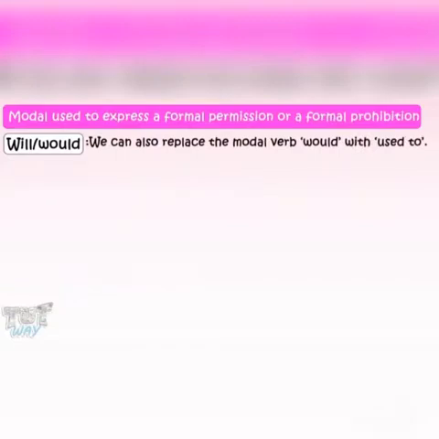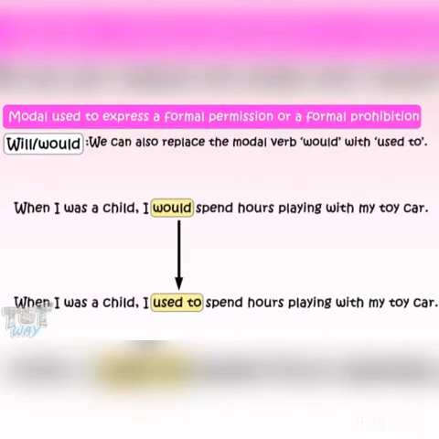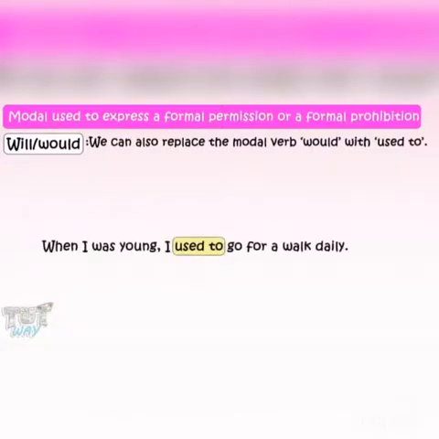We can also replace the modal verb would with used to. Like, he was not used to eating vegetables when he was a kid. He loves them now. When I was a child, I used to spend hours playing with my toy car. When I was young, I used to go for a walk daily. So we can use the modal verb would and used to interchangeably.